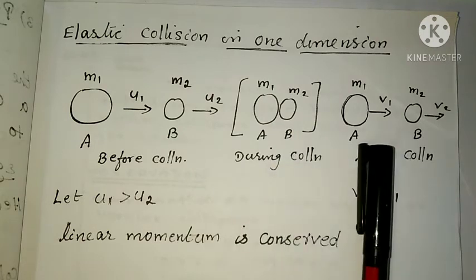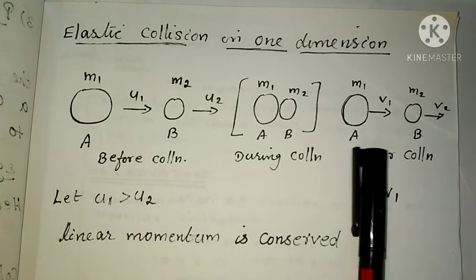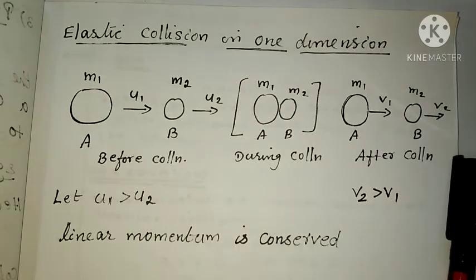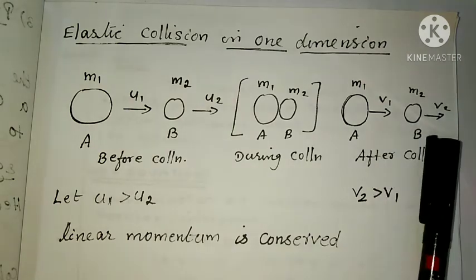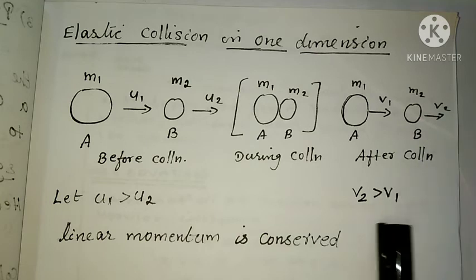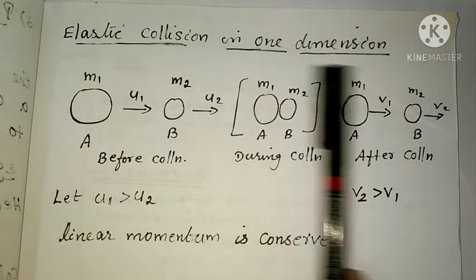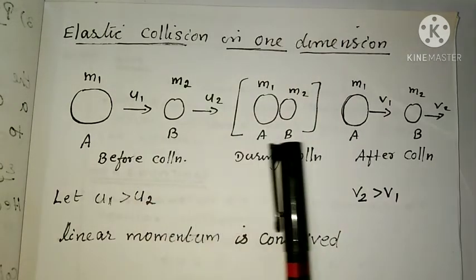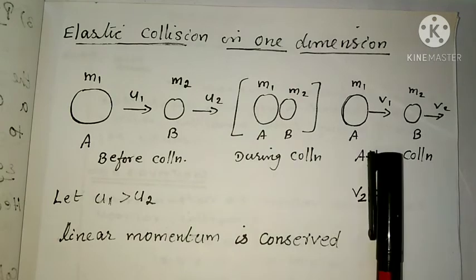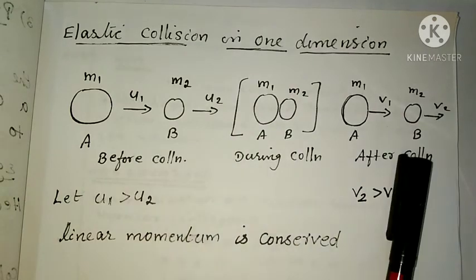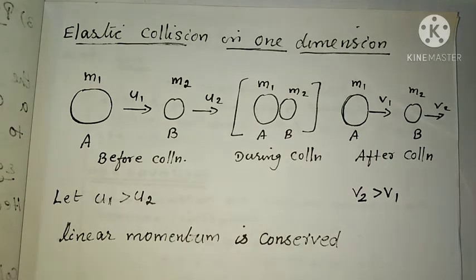After the collision, the two bodies again move on the straight line with velocities v1 and v2. Here v2 is greater than v1. So this is the elastic collision in one dimension, where the bodies move in a straight line, head on, before and after collision.